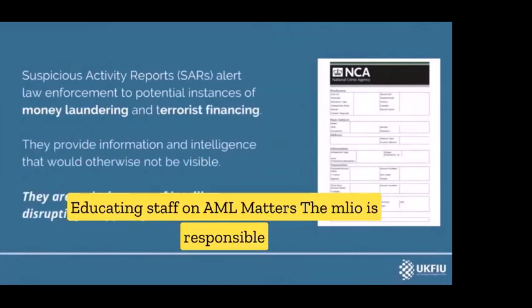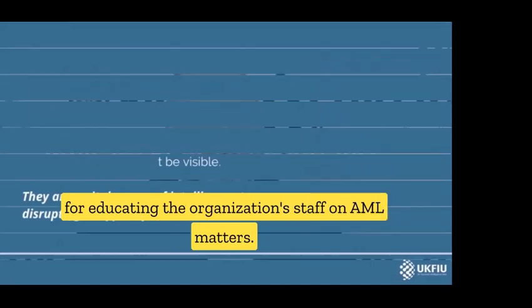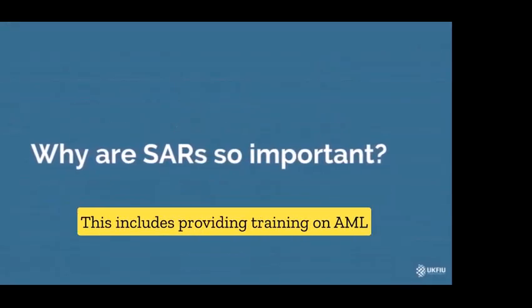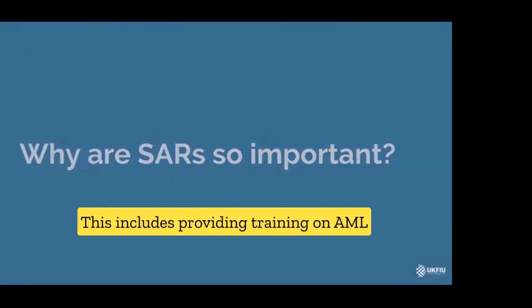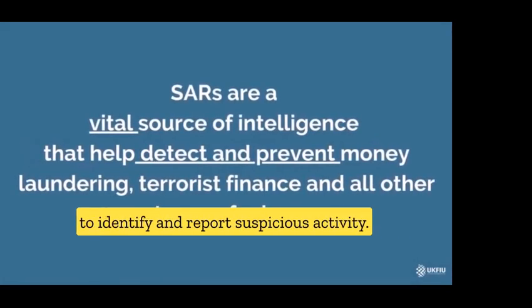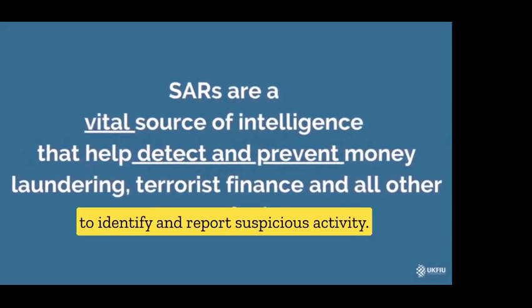Educating staff on AML matters. The MLRO is responsible for educating the organization's staff on AML matters. This includes providing training on AML laws and regulations, and on how to identify and report suspicious activity.